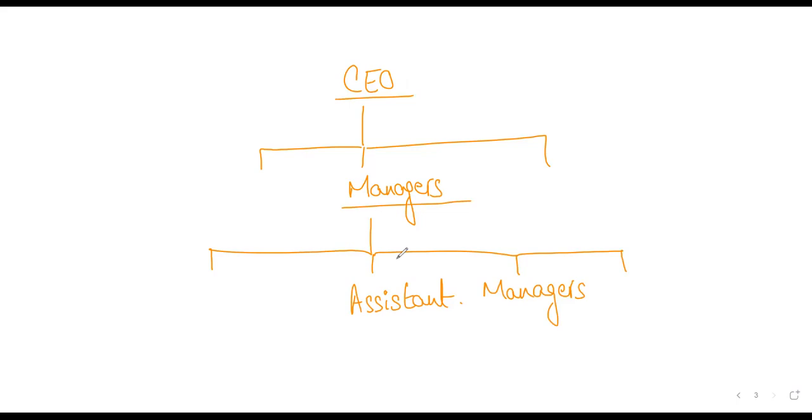What else might they be interested in? They are generally interested in things like more salaries, more perks, more benefits, more vacations, right? Are you getting me or not? Yes or no, right? So the principal agent problem says that agents are not always working in the best interest of the principals.